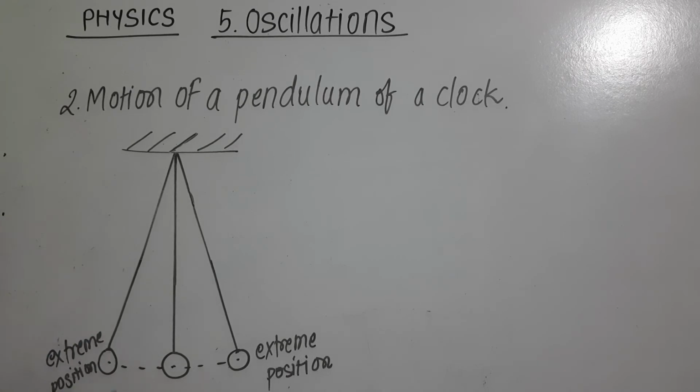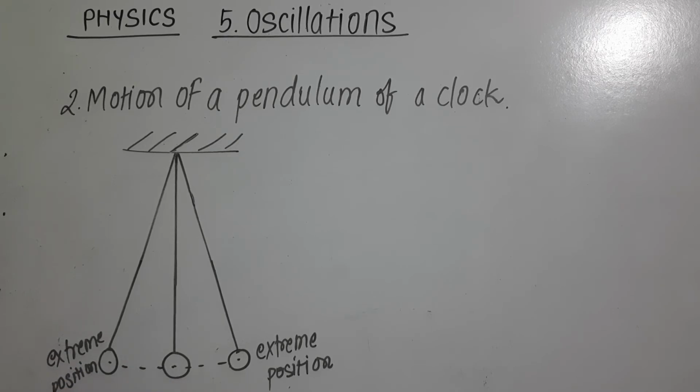So this is a simple pendulum. When it is pulled on one side and released, it will perform to and fro motion about its mean position. Now this is its mean position, when the resultant forces acting on it are zero, so it is stable, it is at rest.